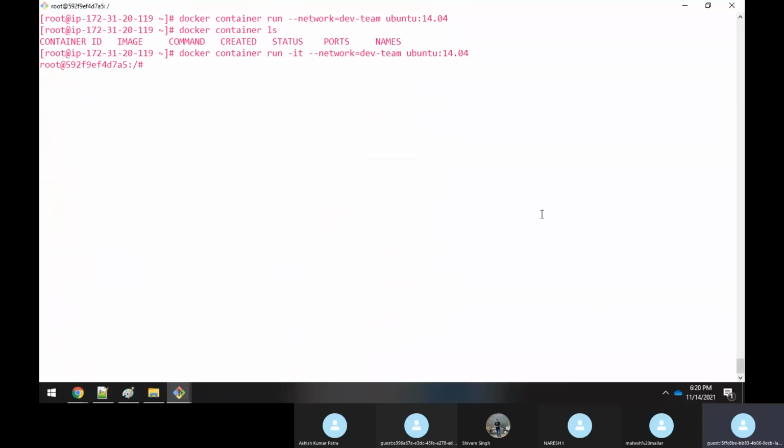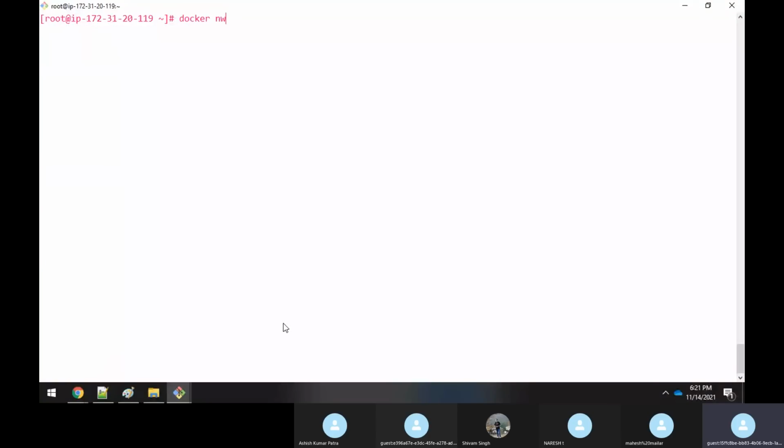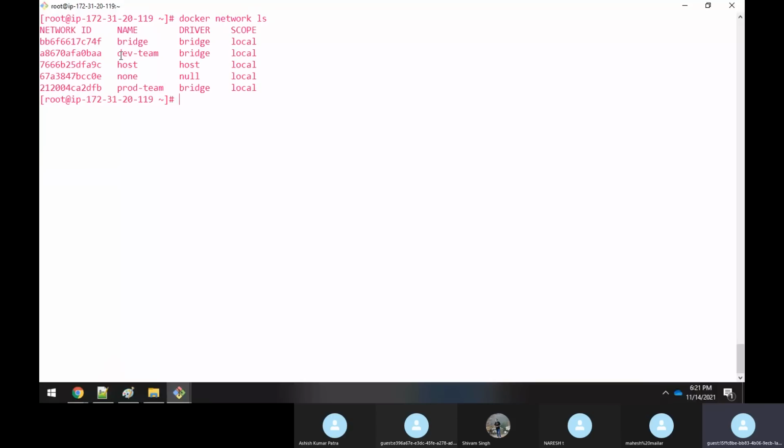You have created it. Now, if you execute the ifconfig command, you can see that it has given an IP address in the range 172.18.0.2. Correct, sir? Yes, sir. So this is for your dev team. Now, because you're using dev-team, if I execute docker network ls, you can see that you have dev-team.